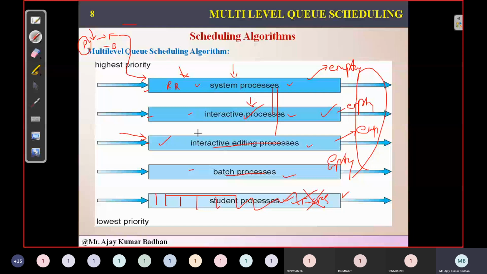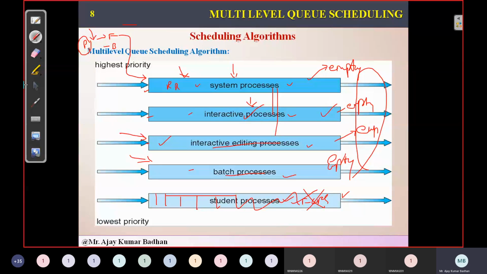But the drawback here is that once the process is allocated to the respective queue, it will never change. So we are actually discriminating. Let us suppose every class consists of bright students and dull students, right? Yes or no?